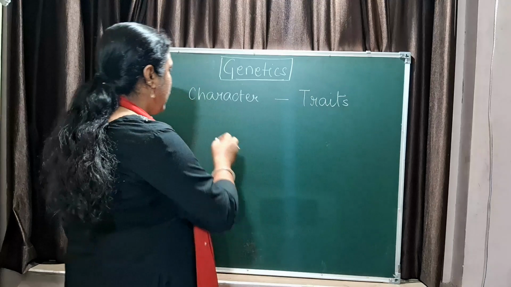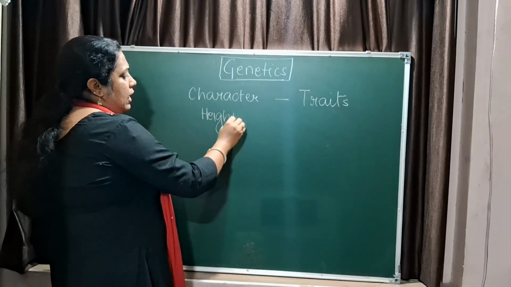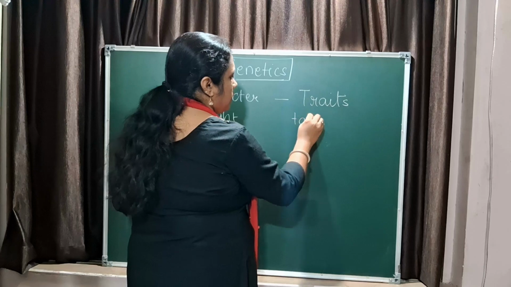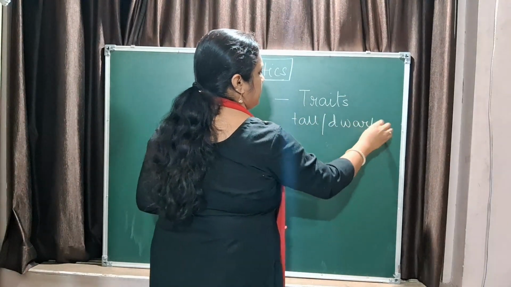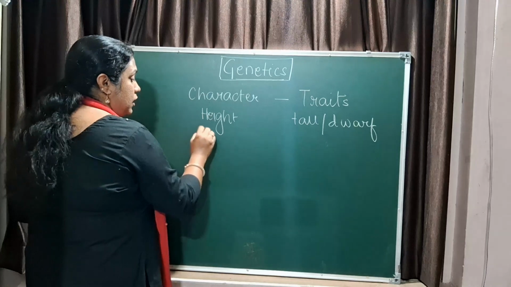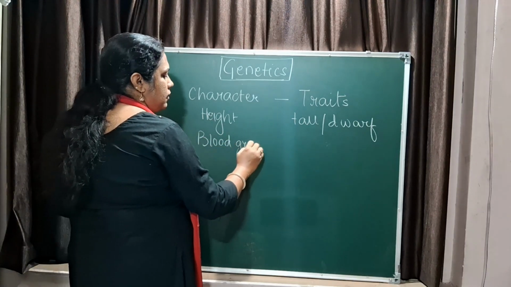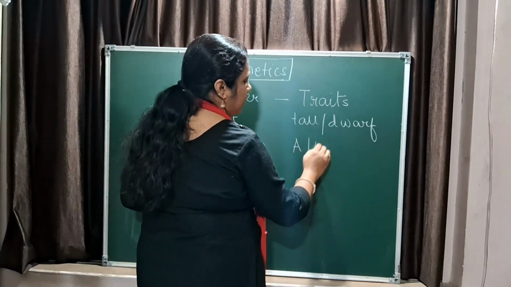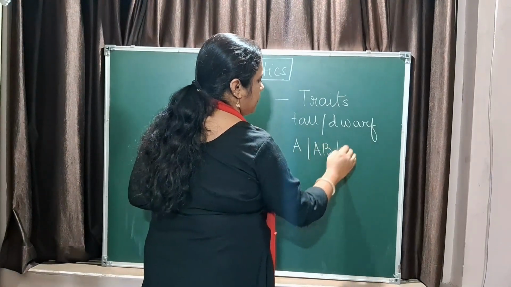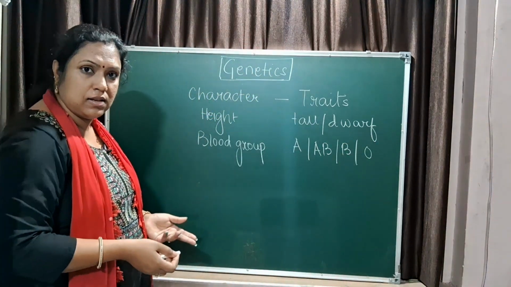For example, height is a character, and being tall or dwarf is a trait. Blood group is a character. Having A blood group, AB blood group, B blood group or O blood group are the various traits.